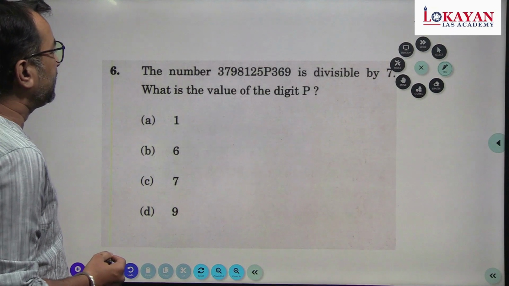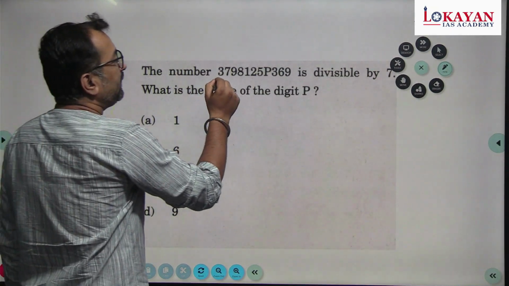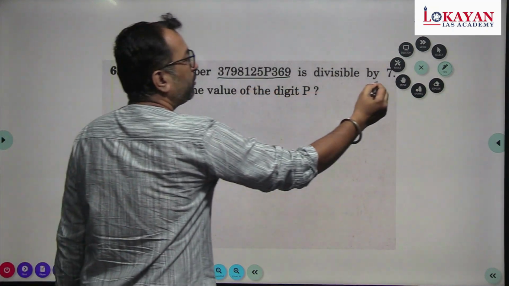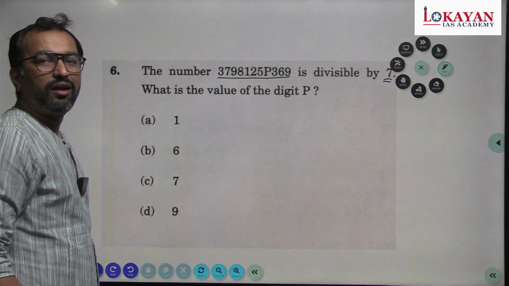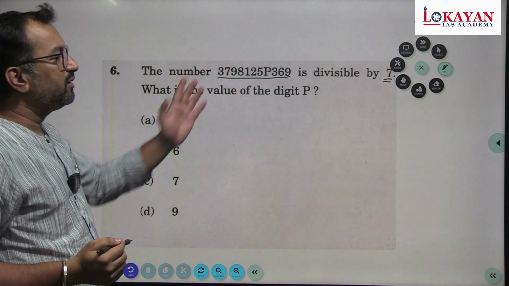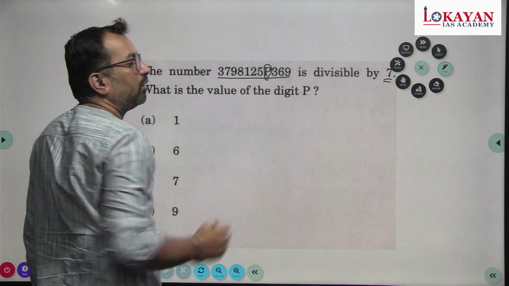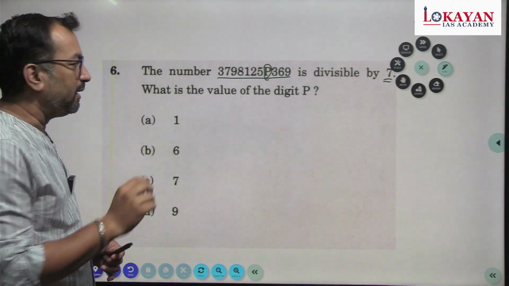The number 379812P369 is divisible by 7. What is the value of the digit P? Now if this number is divisible by 7, then there must be some value that this P carries, right?